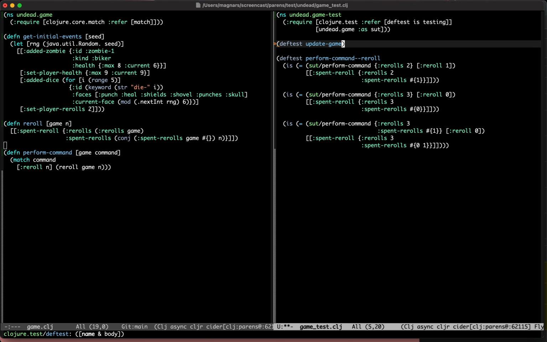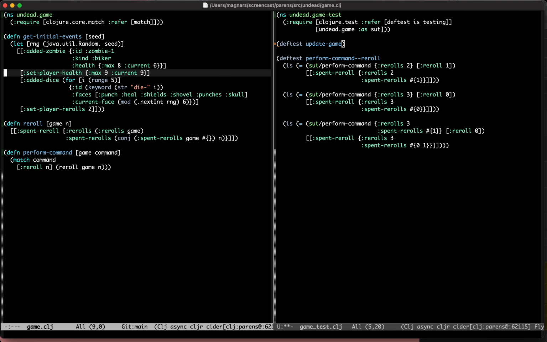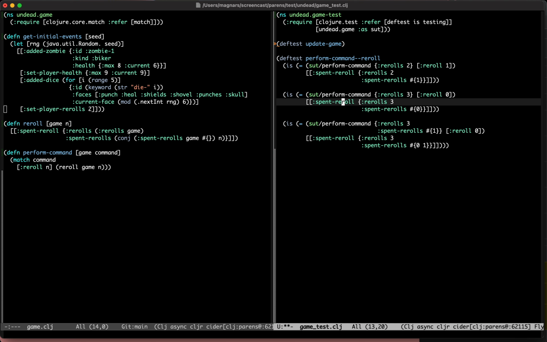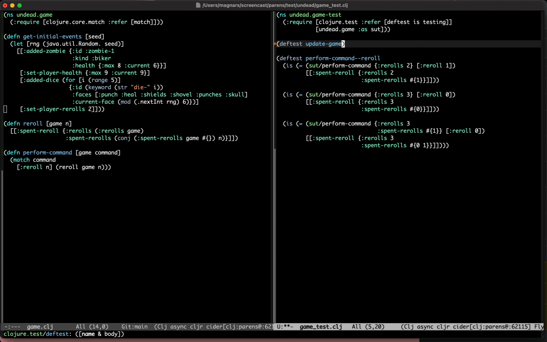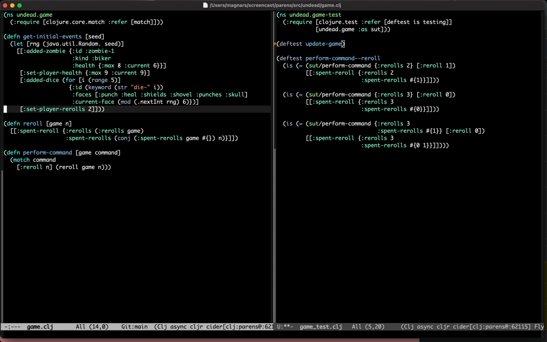Update game, and well, there are a lot of events. There's added zombie, set player health, added dice, set player rerolls, and also spent reroll. The problem that we're in the middle of solving, as you might remember, is marking the reroll as spent. So my suggestion is that we implement the spent reroll event now. Or rather, actually set player rerolls.